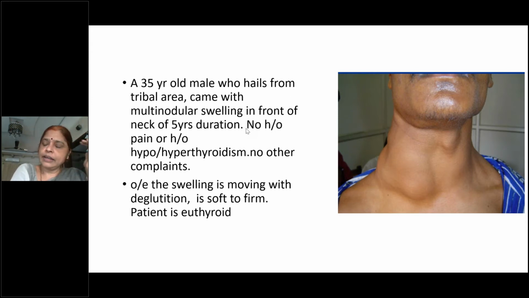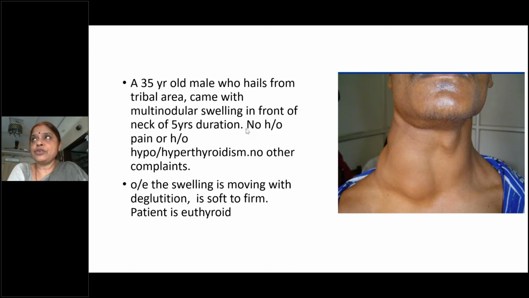Most thyroid glands will never grow or enlarge beyond the upper border of the thyroid cartilage. Why? Because what is Berry's ligament? Berry's ligament is not at the upper border of the thyroid cartilage. It is in the posteromedial aspect, and it is attached to the cricoid cartilage. So at the upper border, something more is attached. Muscles are attached at the oblique line of the thyroid cartilage, but more importantly it is the capsule of the thyroid.